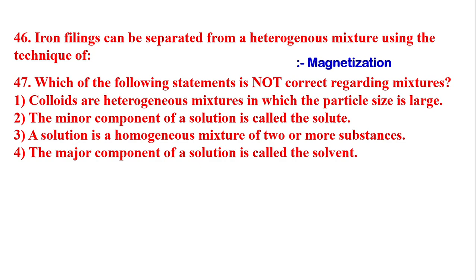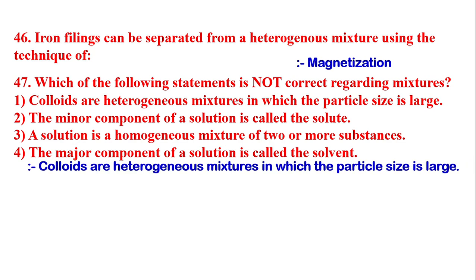Next question is, which of the following statements is not correct regarding mixture? Statement 1, colloids are heterogeneous mixture in which the particle size is large. Statement 2, the minor component of a solution is called solute. Second option is right. Third, a solution is a homogeneous mixture of two or more substances. True. Fourth, the major component of a solution is called the solvent. True. So statement 1 will be wrong. Colloid particles are small, छोटा ही होता है. So statement 1 is wrong.